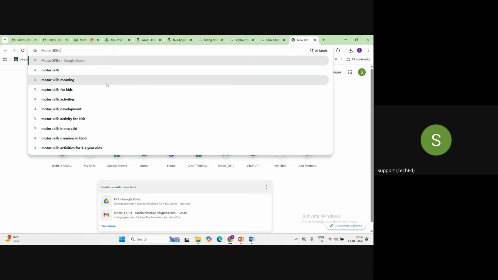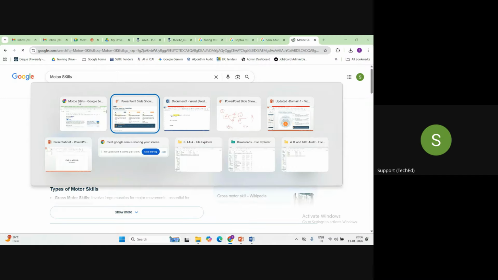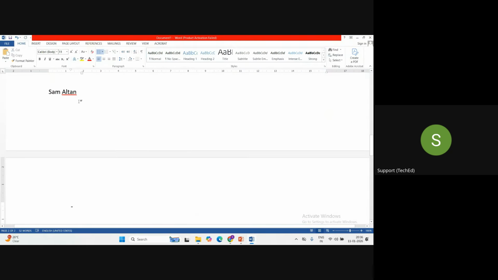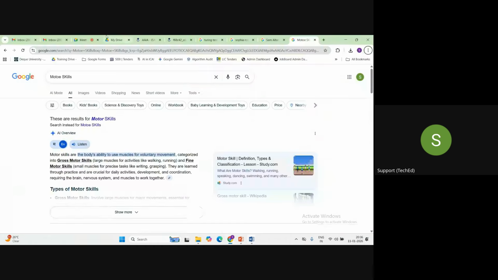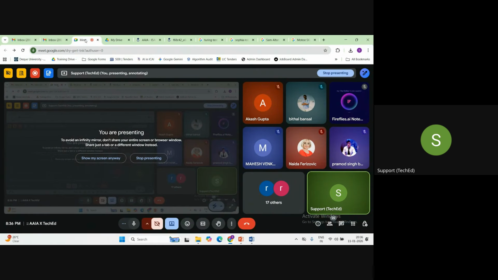Do you know, guys, what is the meaning of motor skills? Any one of you? Tell me. What are motor skills? Have you heard about this term? Yes or no? Are you aware of this?